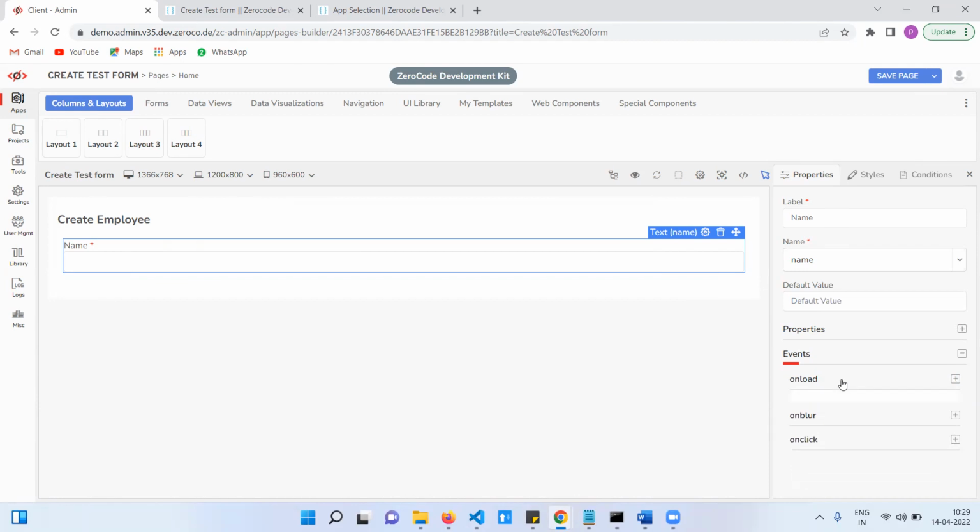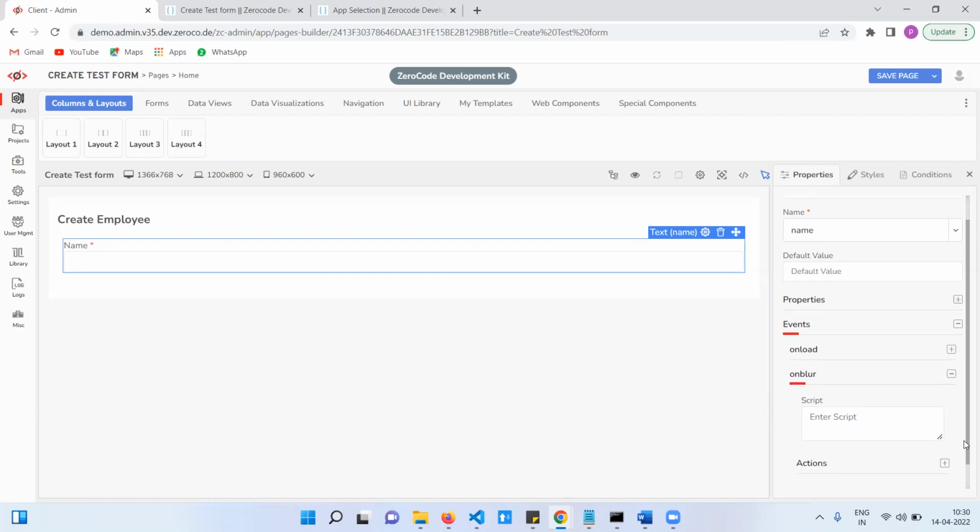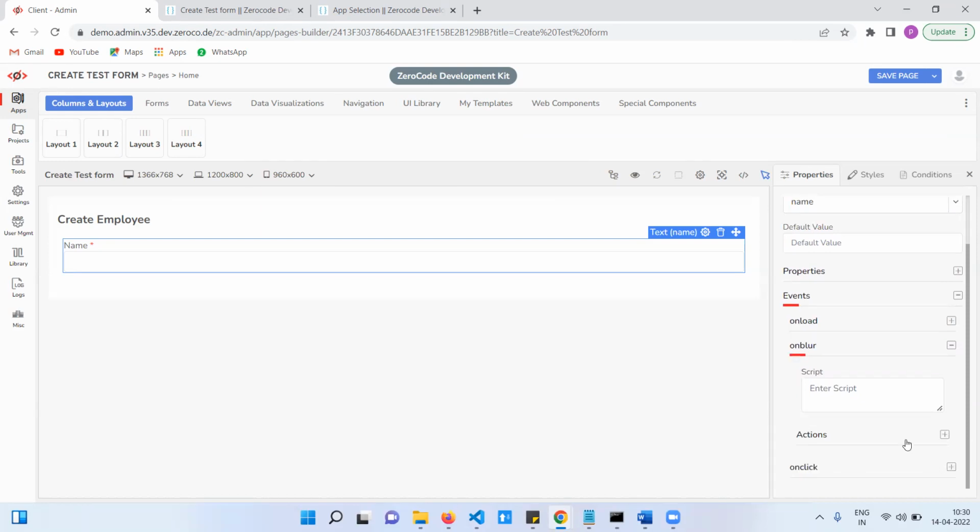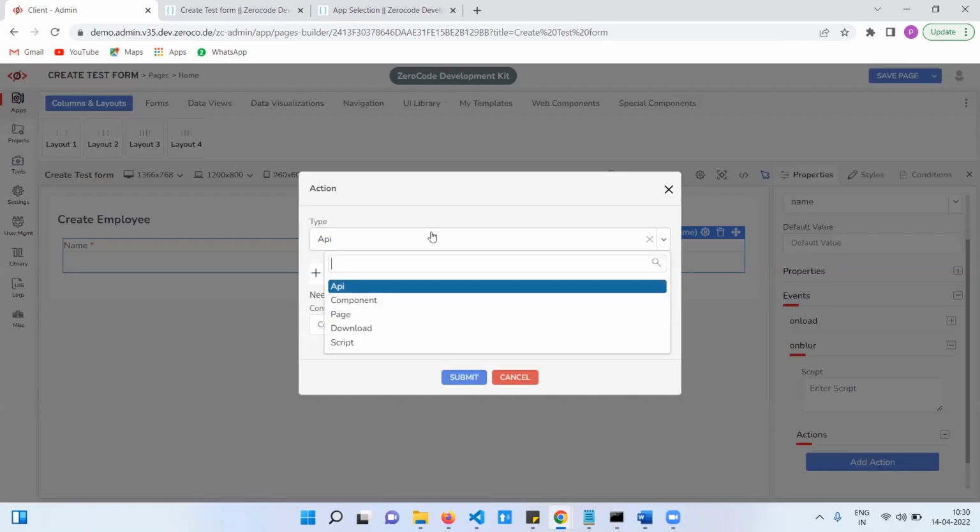So when you load, what will happen? Suppose you enter the text, what needs to be done? Do you want to write any custom script or actions? Actions are all the same. Suppose if you enter some text, we need to hit that API. When you click on that action, we have API, component, page, script. All are the same, right? Already explained.